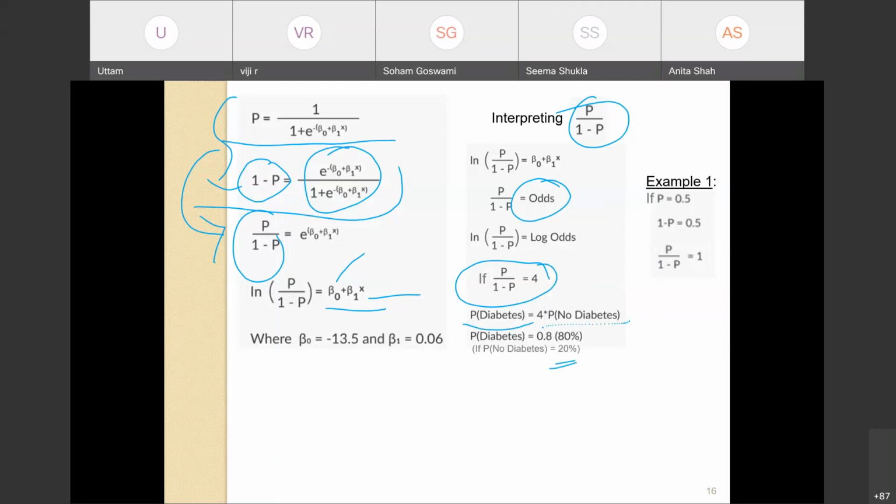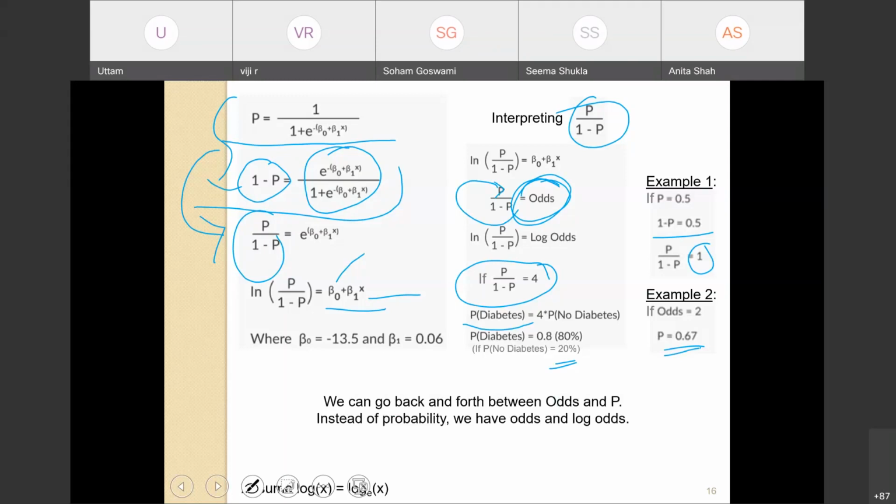Okay, so now if p is 0.5, 1 minus p will be 0.5 and p over 1 minus p is 1. Right. If odds is 2, we can compute the value of p, and the value of p will be 0.67. So what do we see? We can keep going back and forth between odds and p. Now, instead of probability, we have two new terms, odds and log odds.